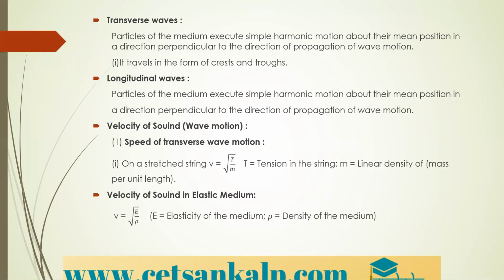Particles of the medium execute simple harmonic motion about their mean position in a direction which is perpendicular to the direction of propagation. In case of a transverse wave, the wave motion and the particle motion are perpendicular to each other. An example of a transverse wave is one that travels from crest to trough.